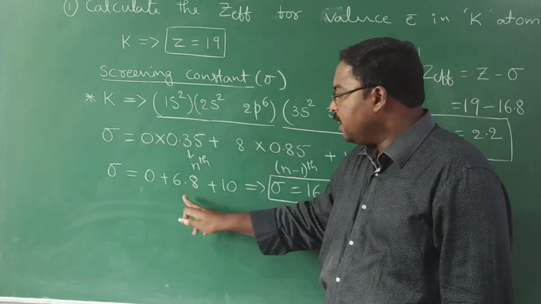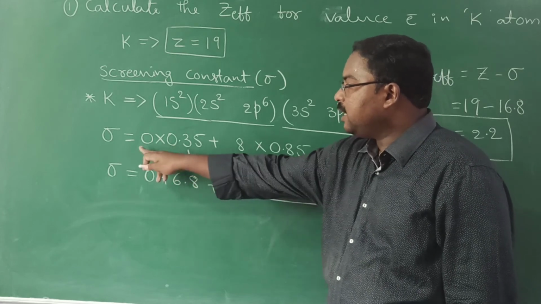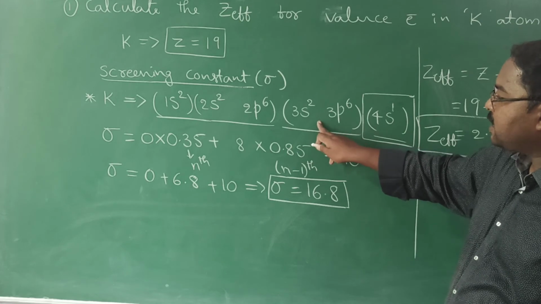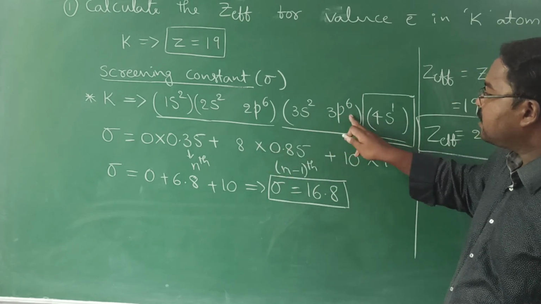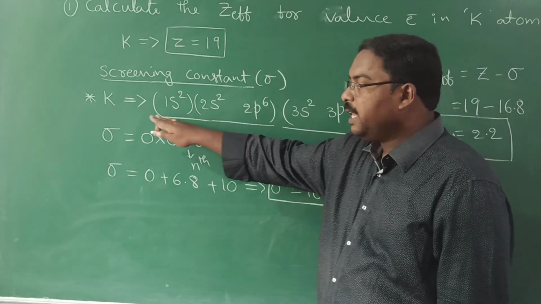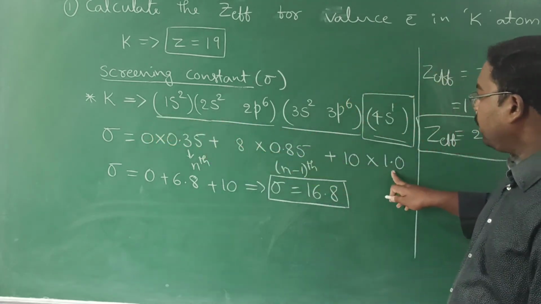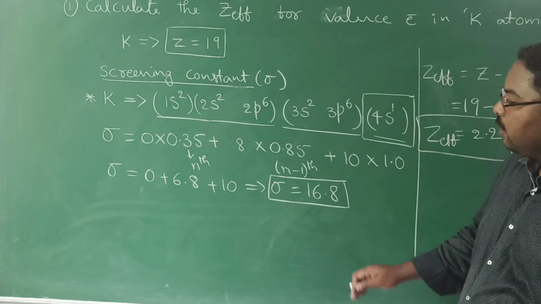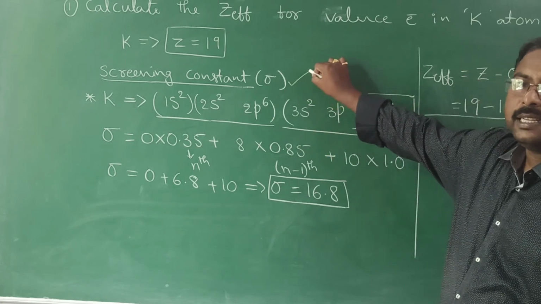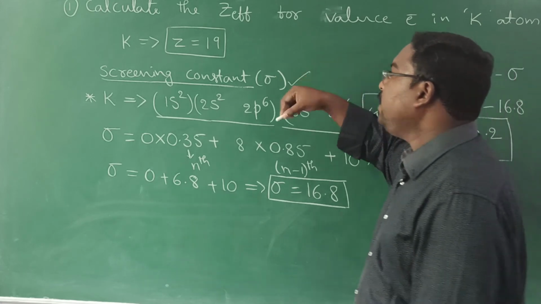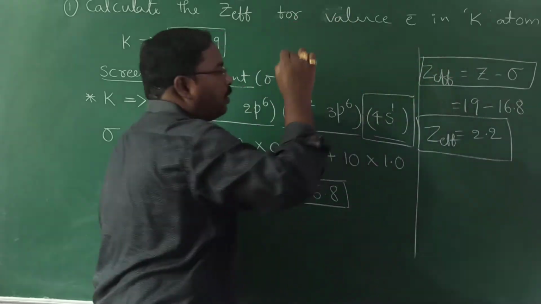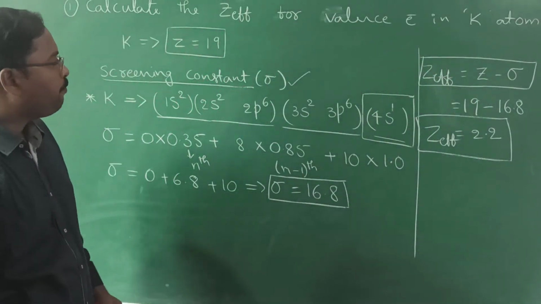That is why the contribution from the nth shell is 0. Next, in the n minus 1 shell, there are 8 electrons, so they contribute 0.85. All the remaining inner electrons contribute 1.0 each. Using Slater's rules, we calculated sigma, the screening constant, and we also know how to calculate Z effective. Note down.